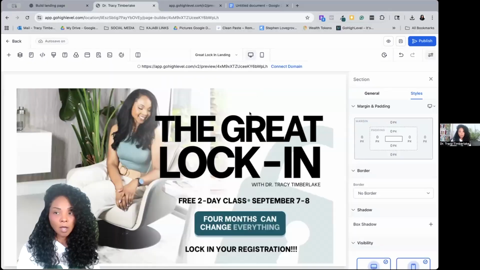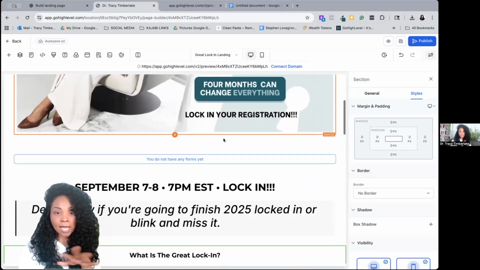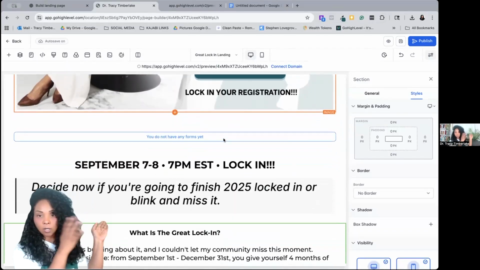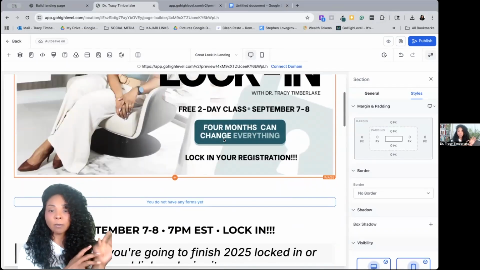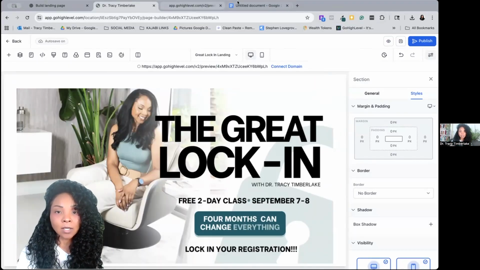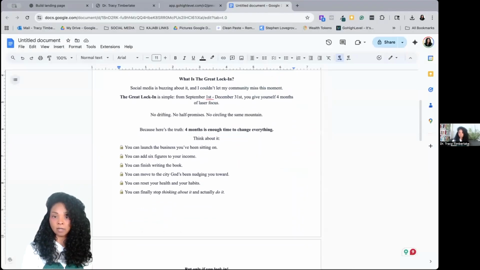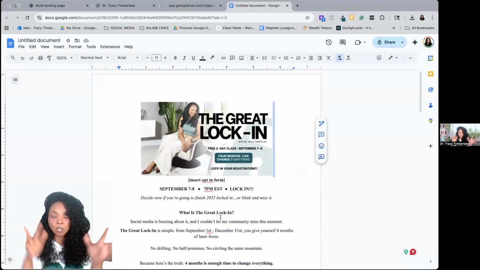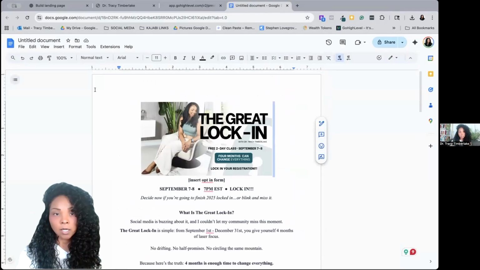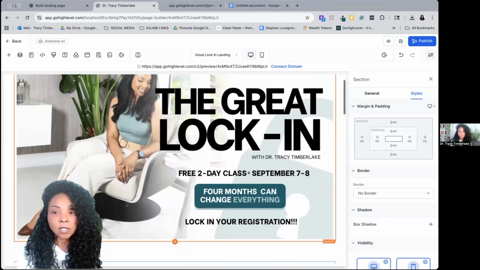Let me show you. All right, so like I said, I had to go in, I had to tweak things because what it looked like before, and you can scroll back inside, what it looked like before is not like this. I wanted it to look similar to what I created here inside of this document. Scroll up, which is to have the thing at the top and then all of the information down below. And so now that's what it looks like.